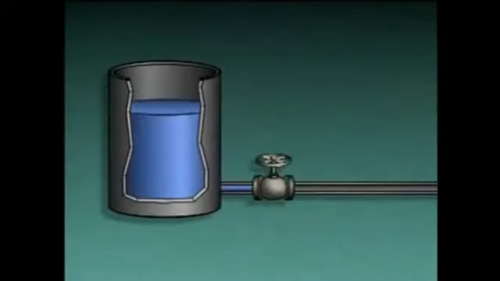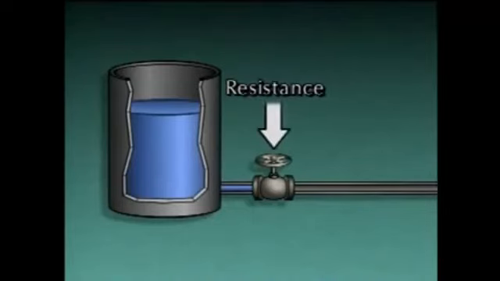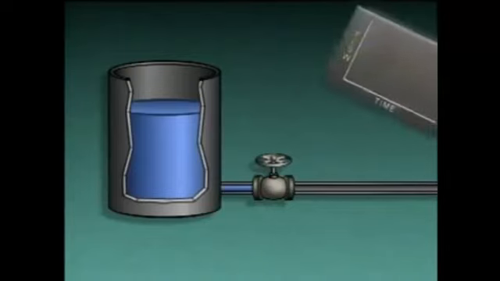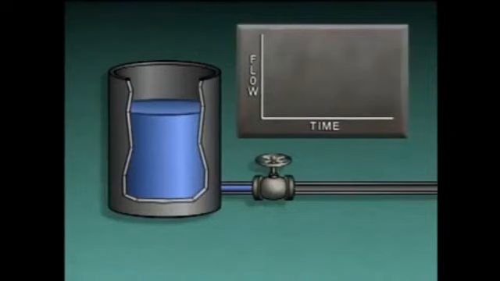For example, in this simplified liquid system, a valve offers resistance to the flow of liquid from a container. The size of the container determines the system's capacitance. With the valve closed, there's no flow through the system. Let's see what happens when the valve is opened. We'll plot the effects of opening the valve on this graph.